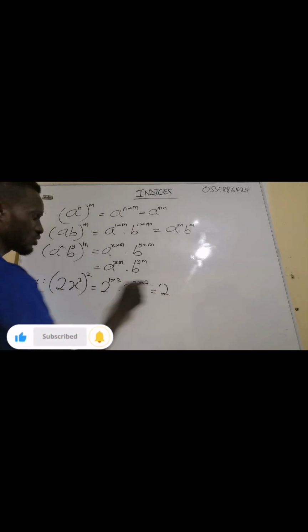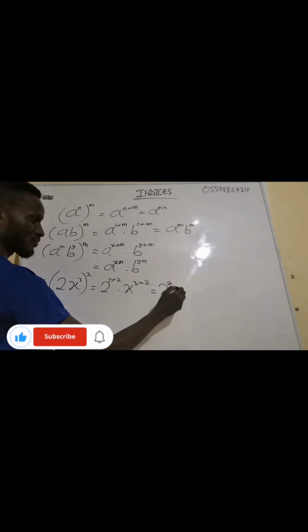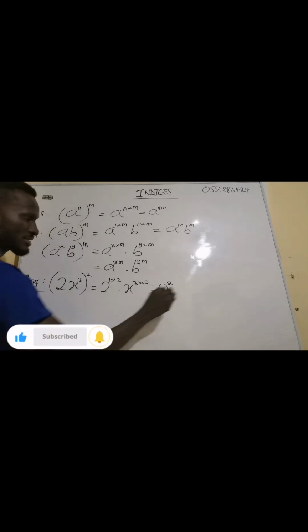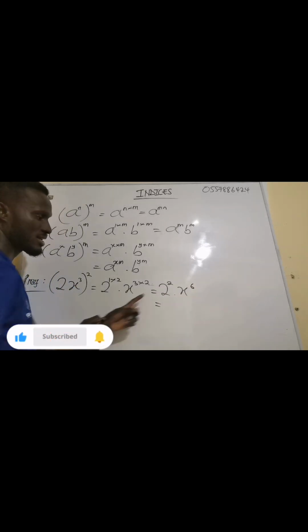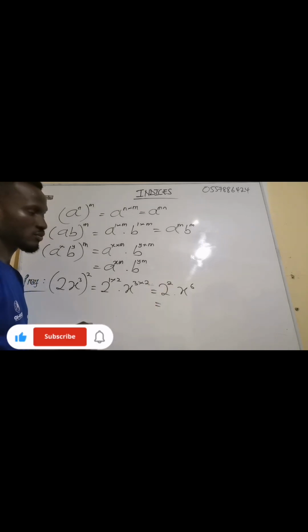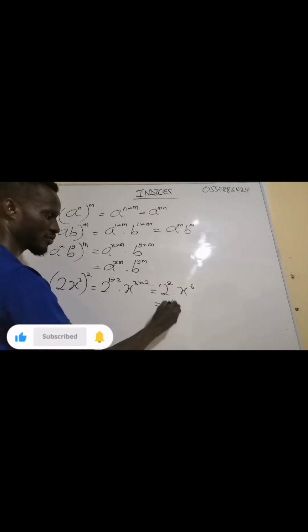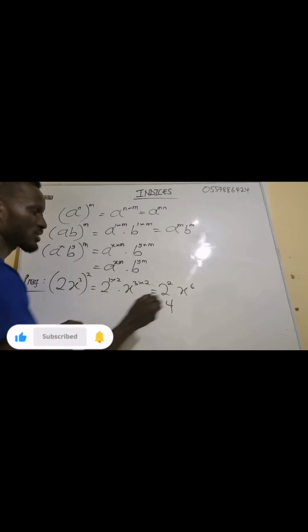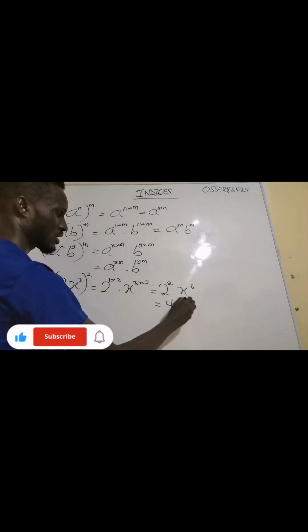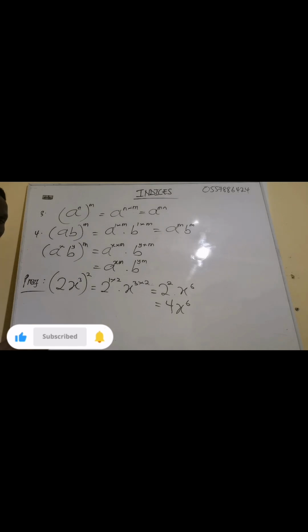We are going to get 2 exponent 2 multiplying x, 3 times 2 is 6. Now what is 2 exponent 2? 2 exponent 2 is 4. It means 2 times 2, in exponent form, the value is 4. Now this one is x exponent what? Exponent 6. Now let me prove this.